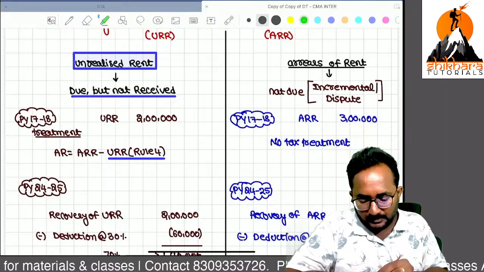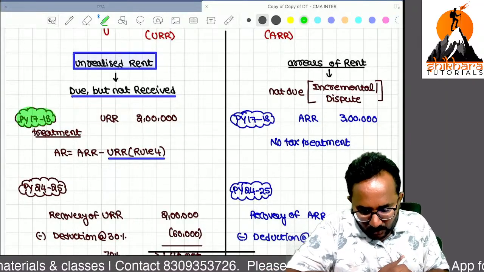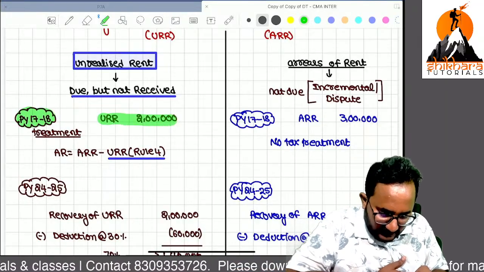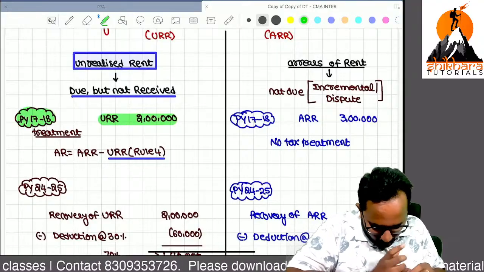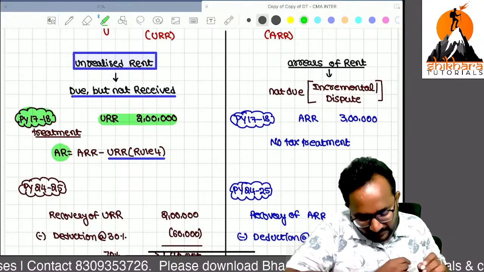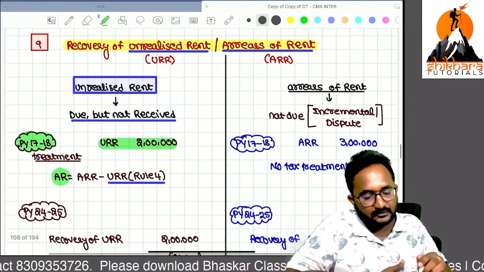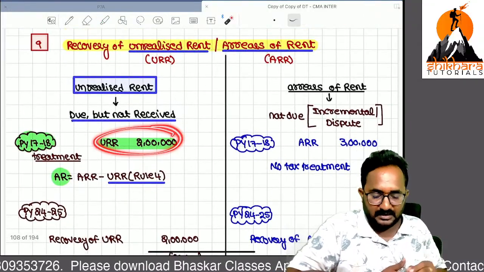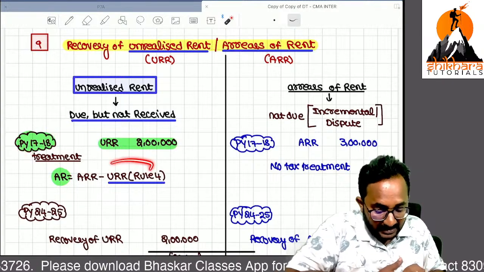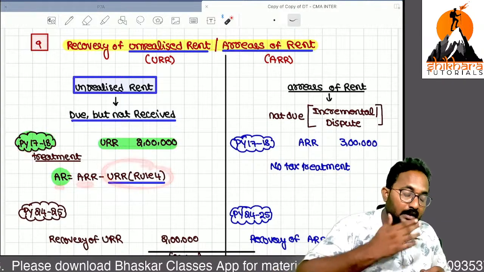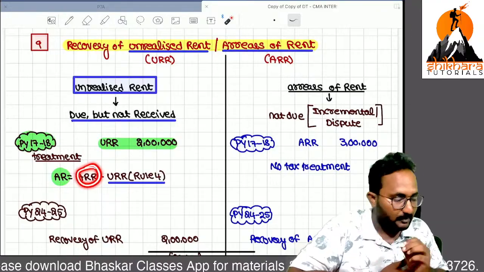What happened? In 17-18 you had an unrealized rent. If the rule 4 conditions are satisfied, that unrealized rent is reduced from the actual rent receivable. So that's why it is not taxed. In 17-18 we are reducing it from the actual rent receivable.